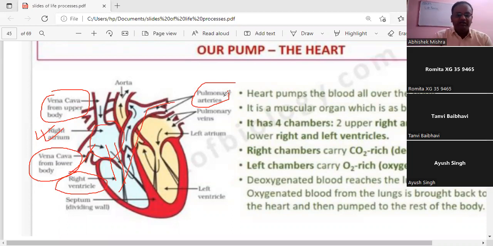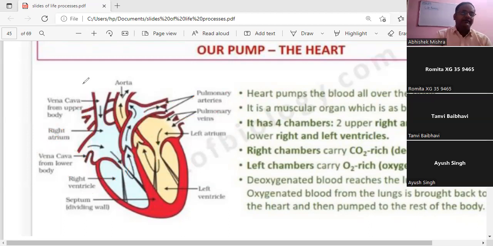From the pulmonary artery, it is going to the lung for oxygenation, and then through the pulmonary vein, the oxygenated blood enters into the left atrium, and from the left atrium, the oxygenated blood now enters into the left ventricle, and from the left ventricle through the aorta, it goes to the various body parts.